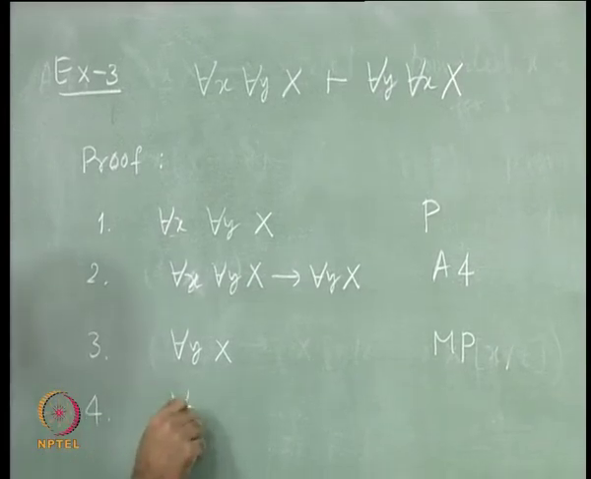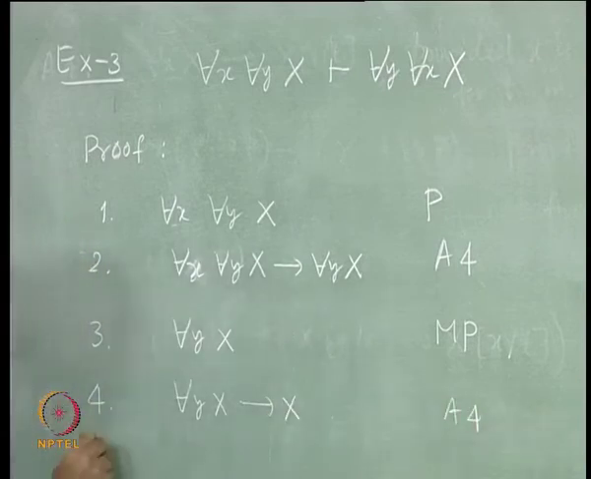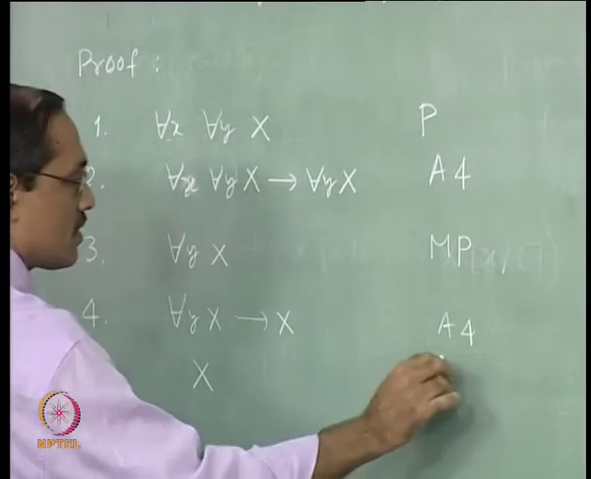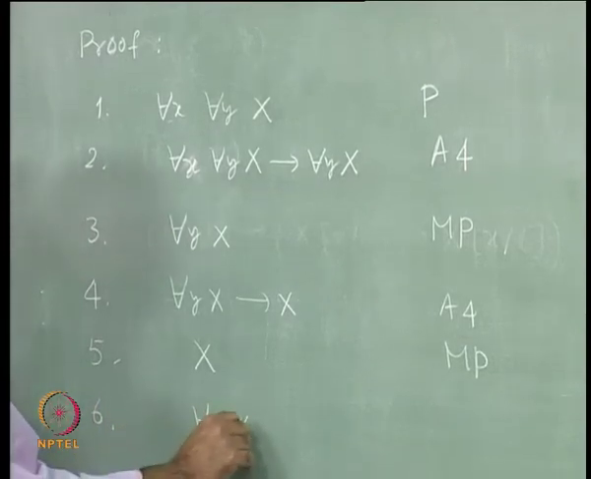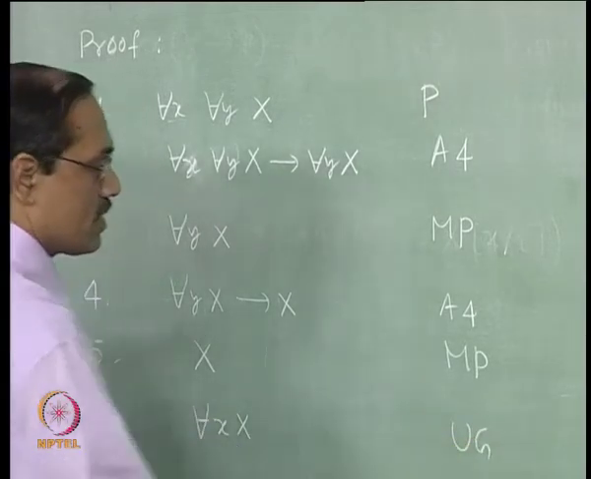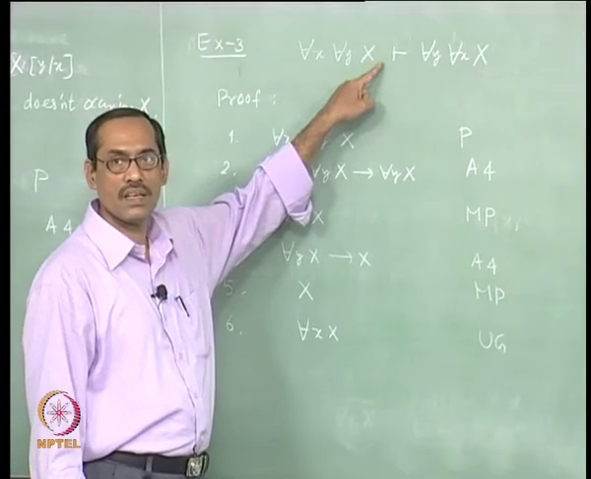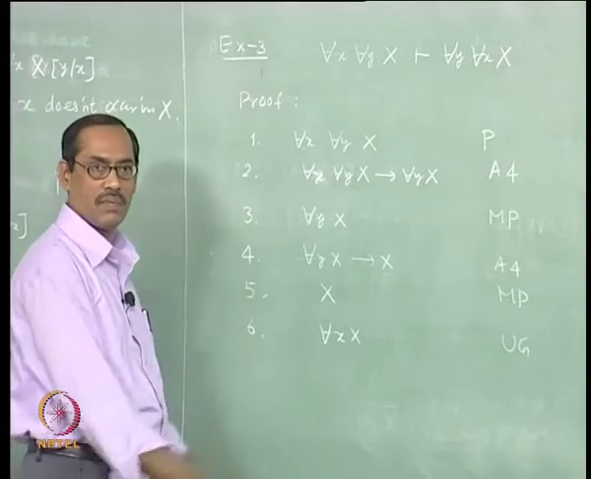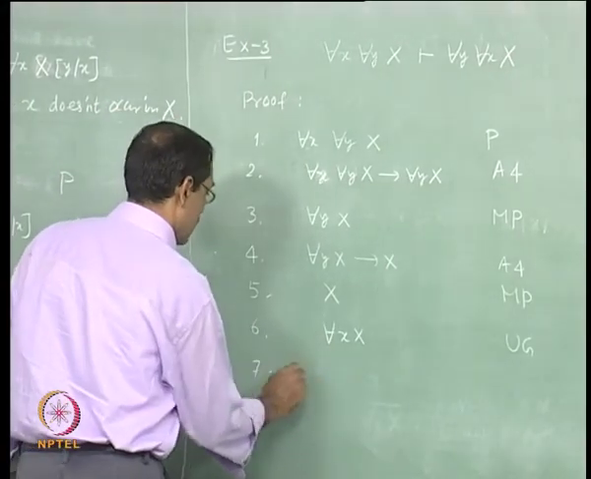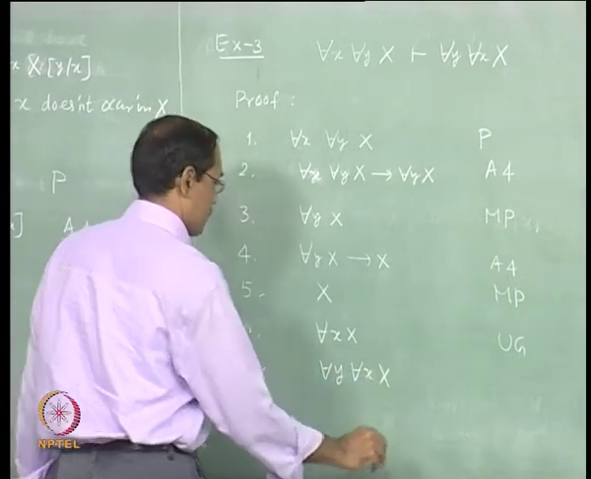Next again for each y x implies x, A4. Next modus ponens. Now, we slowly generalize. So, 6 for each x x by UG, it is allowed because in the premise x is not free, variable x is not free, that is the only premise we have used. Then again for each y for each x x by UG.